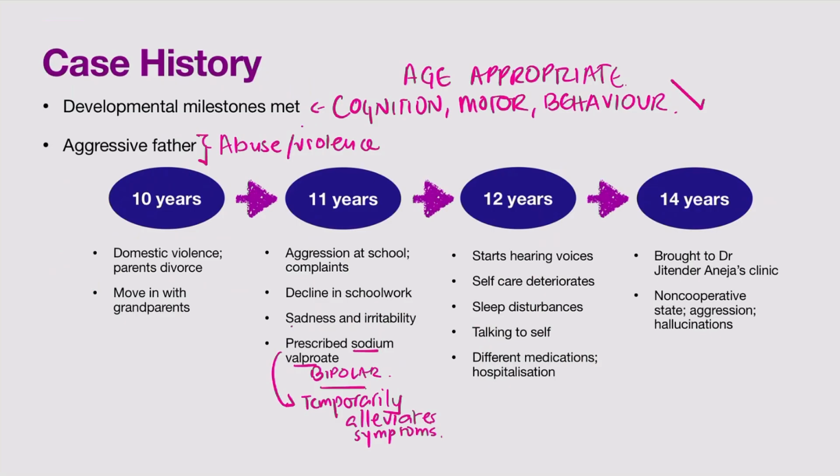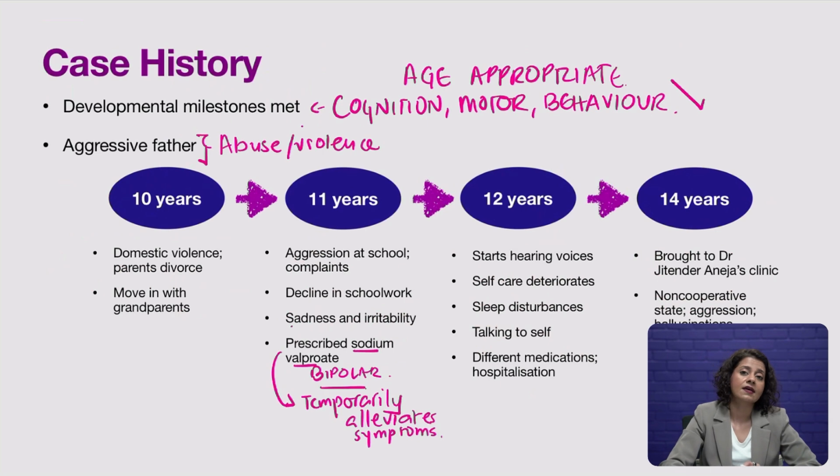and aggression. By the age of 14, the boy is finally brought to Dr. Jitendra Aneja's clinic. At this point in time, he is termed what is called non-cooperative. Non-cooperative is when a person who has a psychological disorder is brought to a physician, and they are not willing to talk, are not willing to cooperate with, let's say, an IQ test that has to be administered, which Dr. Aneja did try and do to establish more of a baseline. But the boy refused to cooperate. He was extremely aggressive, and his hallucinations had become very, very severe by this time.